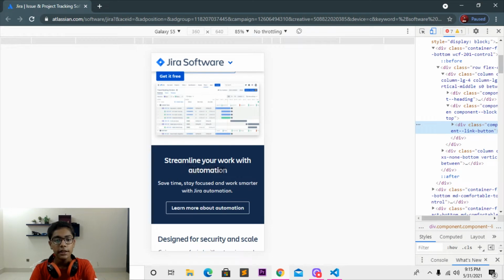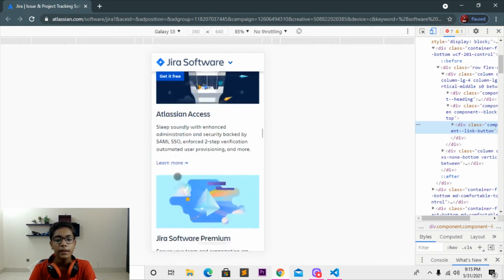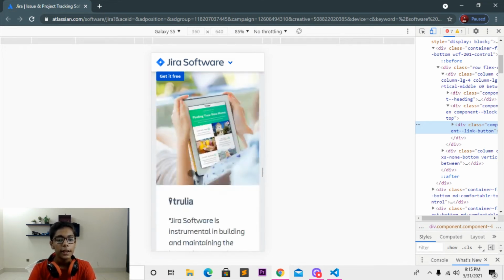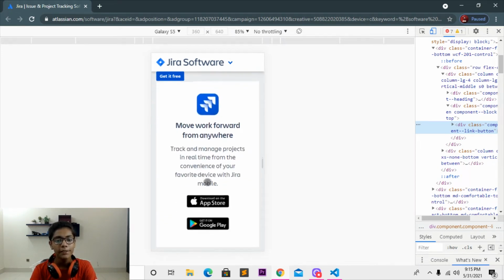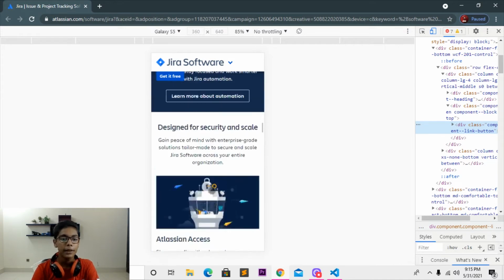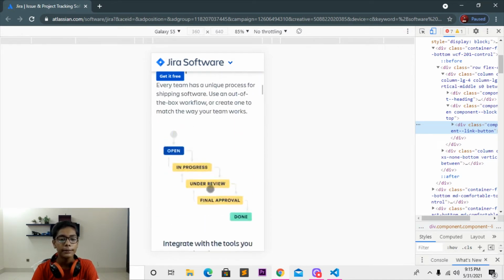You can see that it says streamline your work with automation, and many other things which you want to learn. You can also find this app on the App Store or Google Play. But I've written that you can't find it here, because it is only written for, for example, like you all know. I've written that many times previously also.